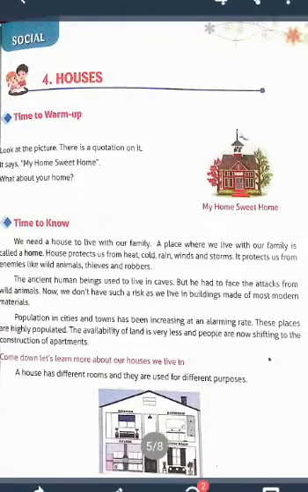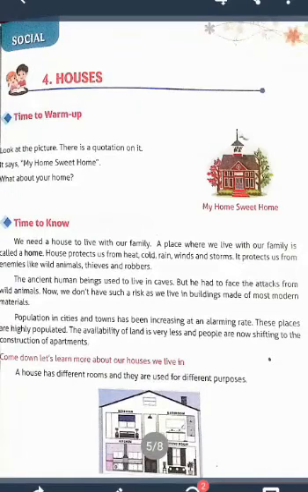What is the name of the lesson? Houses. House is very important for everyone, na? We need a house to live with our family. In this lesson we learn about what houses are, how houses are constructed, types of houses, and also different rooms and their different purposes.